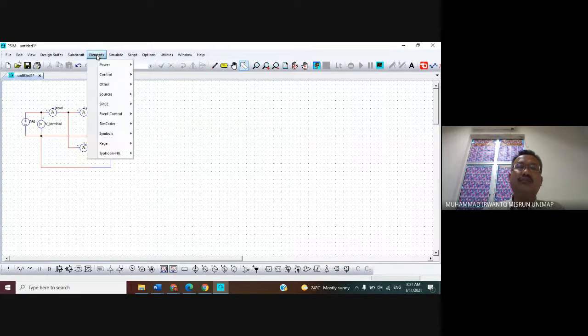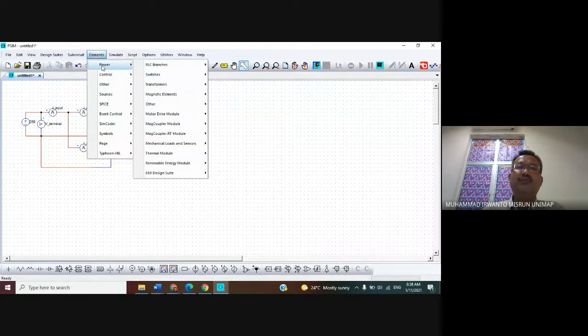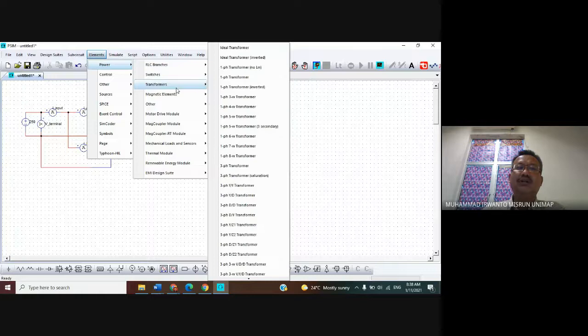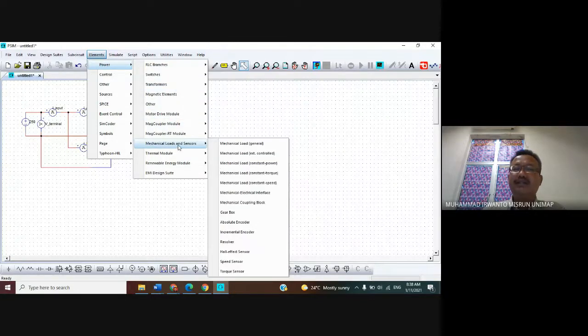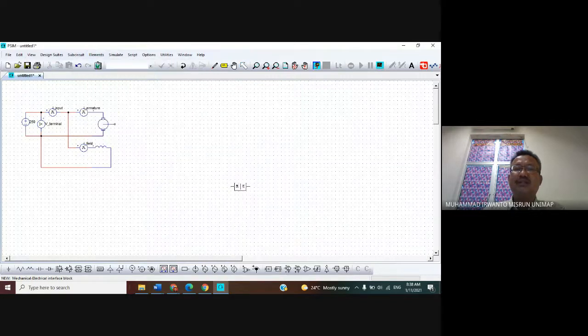Click menu element, sort the power, sort the mechanical load and sensor, and then please take the mechanical electrical interface. This one. And then please place it like this one. To cut it, please click menu bar select.